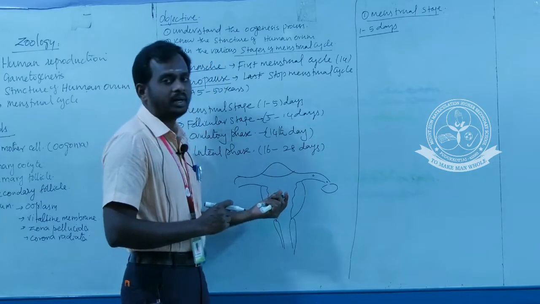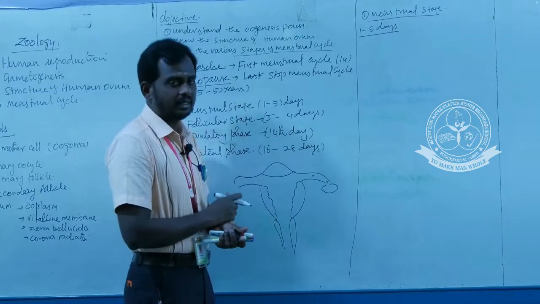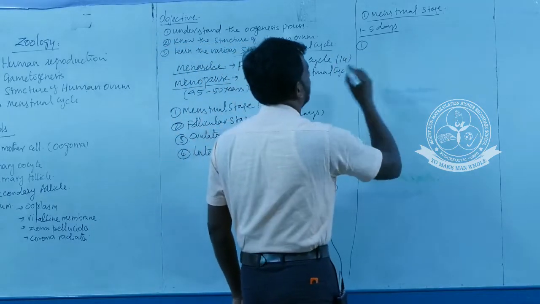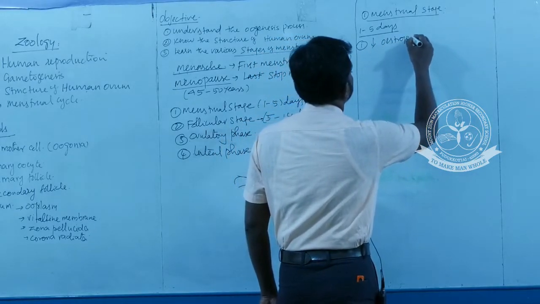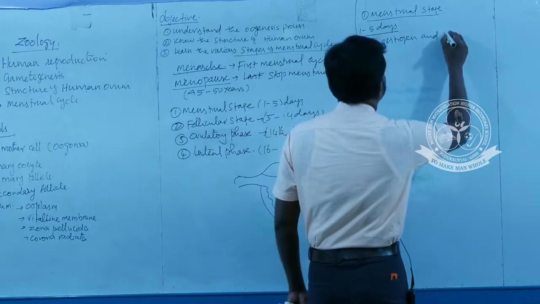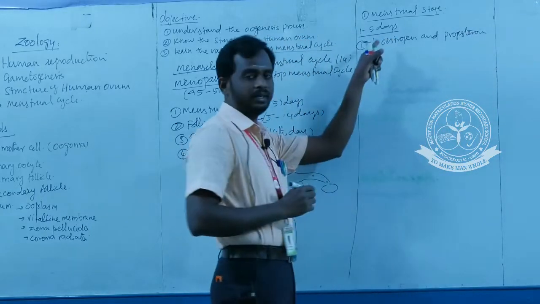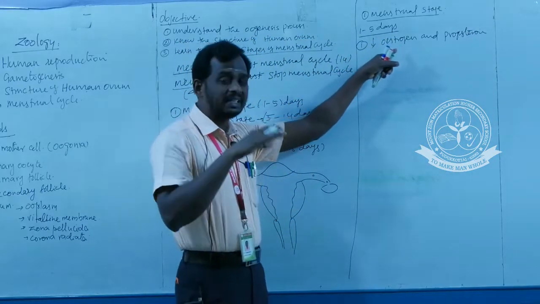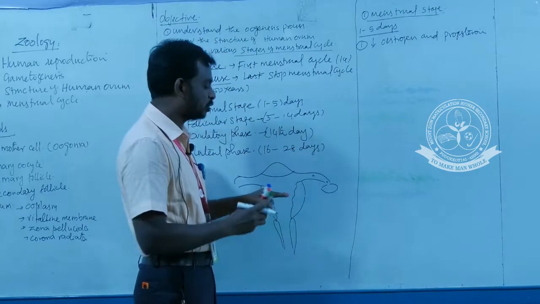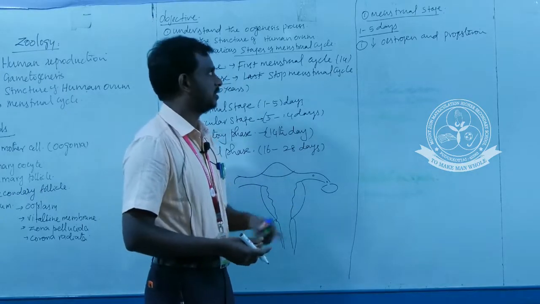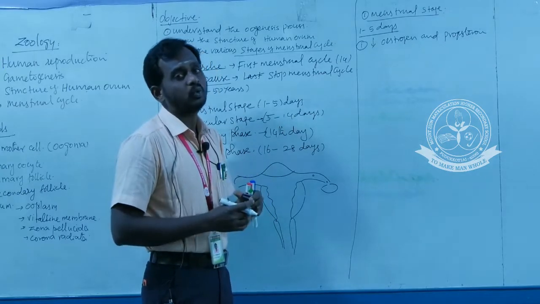What is the reason for this breakdown of this endometrial layer? Due to the low secretion of estrogen and progesterone. What is the reason for bleeding? The low secretion, or absence, of estrogen and progesterone leads to degeneration, or breaking, of the endometrium, which leads to menstruation. These are the major characteristic features of the menstrual stage, 1 to 5 days.